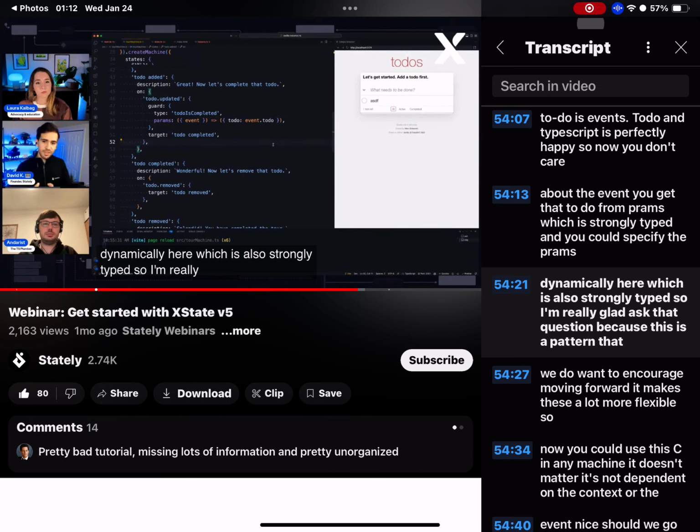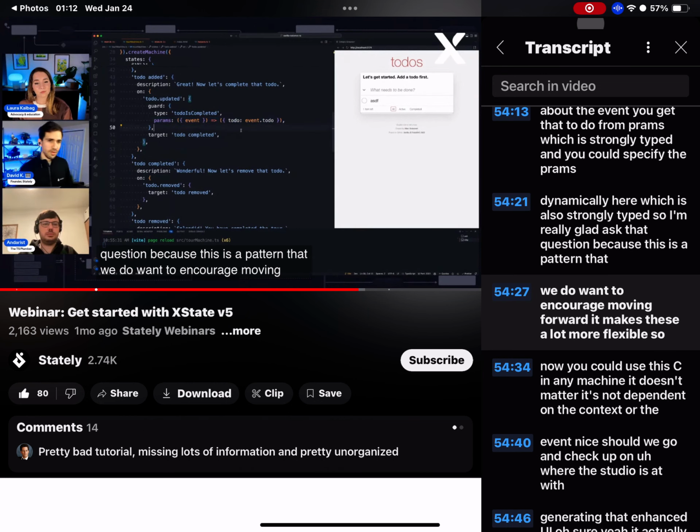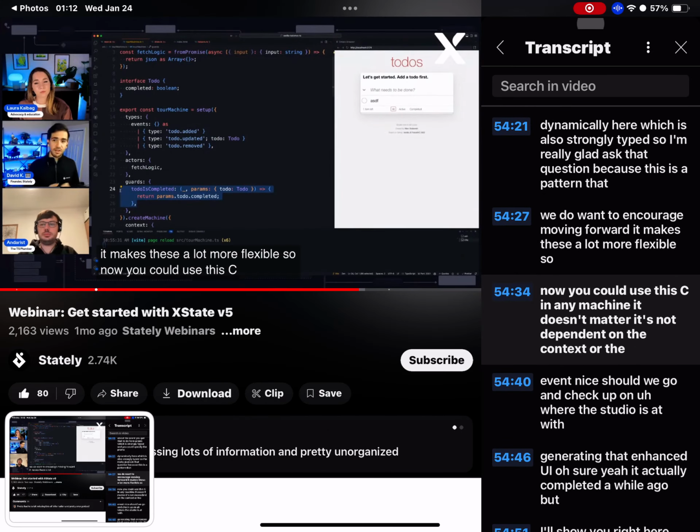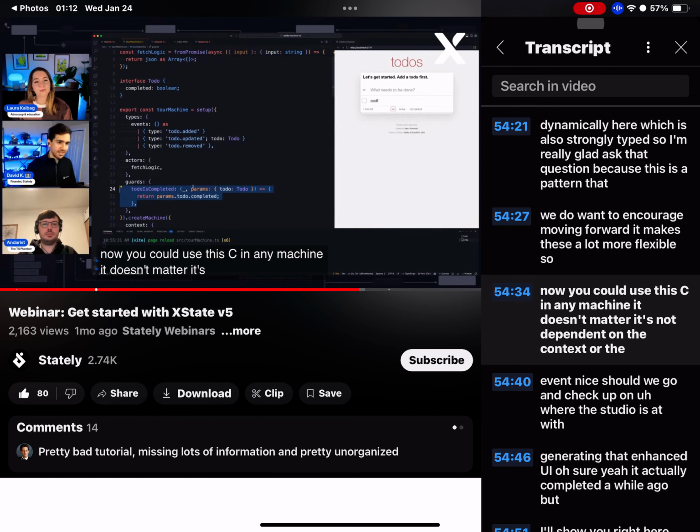So I'm really glad you asked that question, because this is a pattern that we do want to encourage moving forward. It makes these a lot more flexible. So now you could use this guard in any machine. It doesn't matter. It's not dependent on the context or the event.